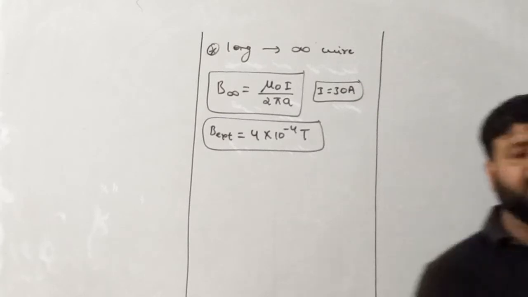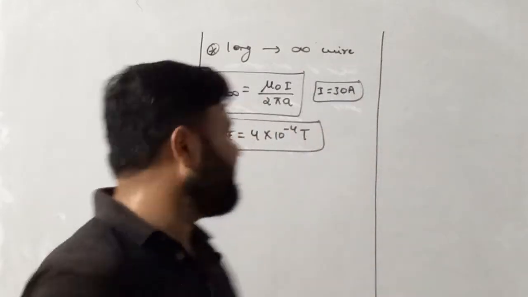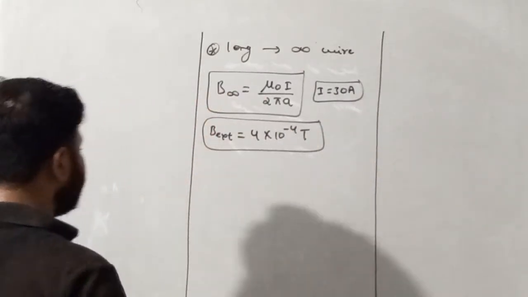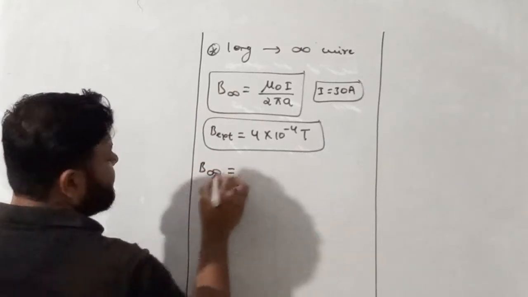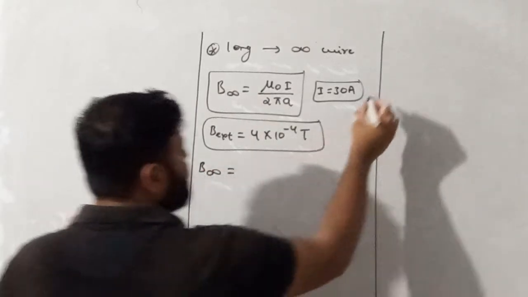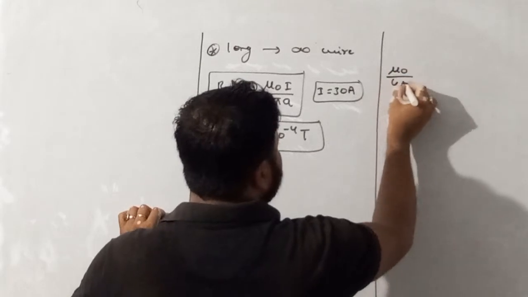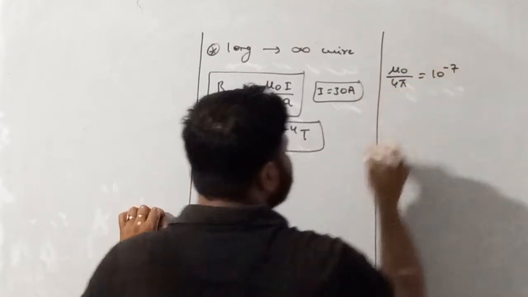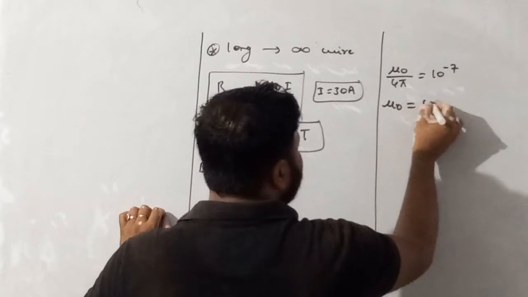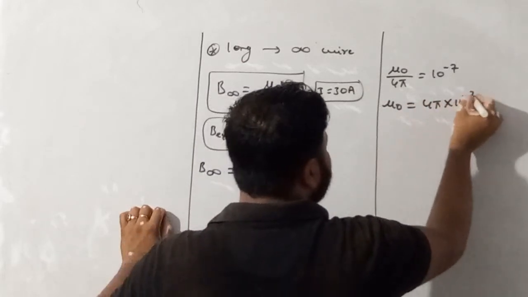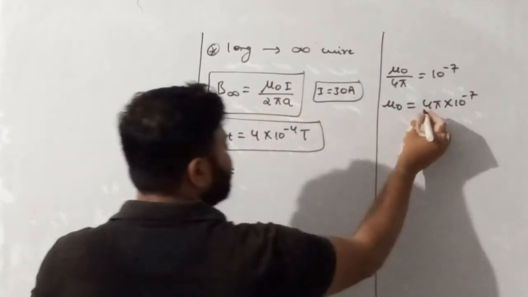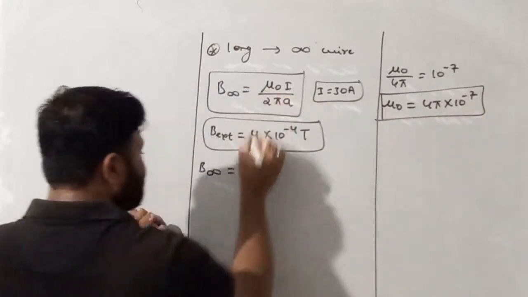So first of all, just find the value of the magnetic field due to the infinite long wire. As we know, mu naught upon 4 pi is 10 raised power minus 7. So mu naught will be 4 pi into 10 raised power minus 7.